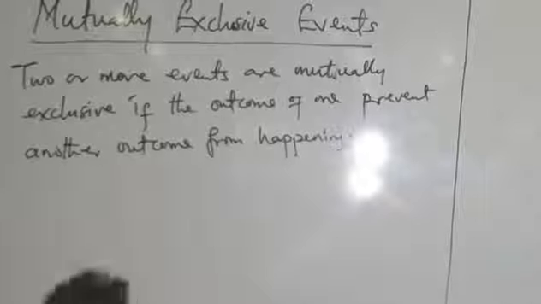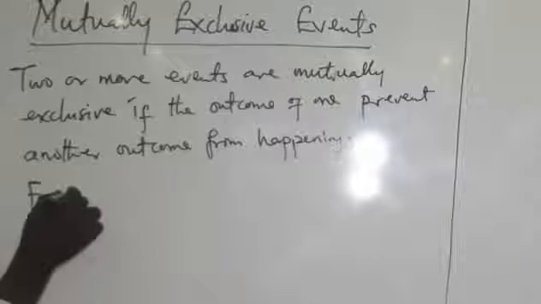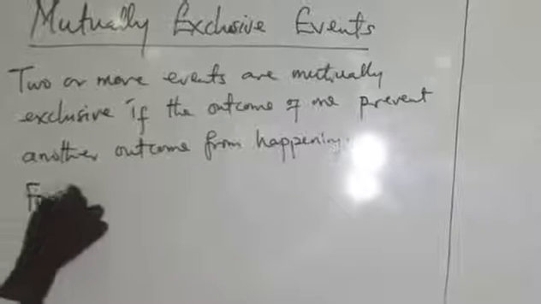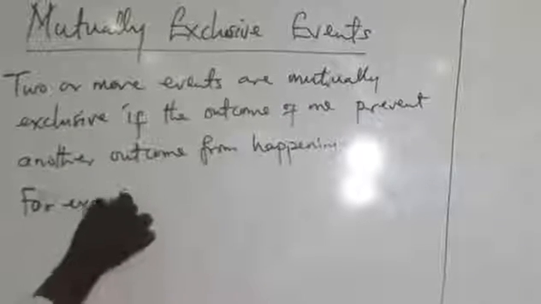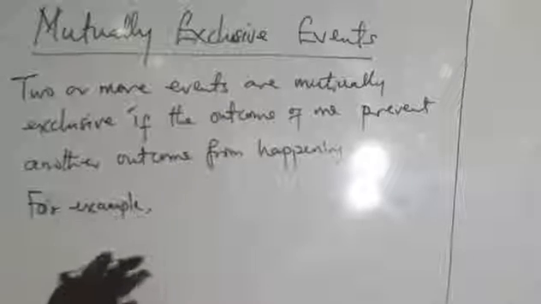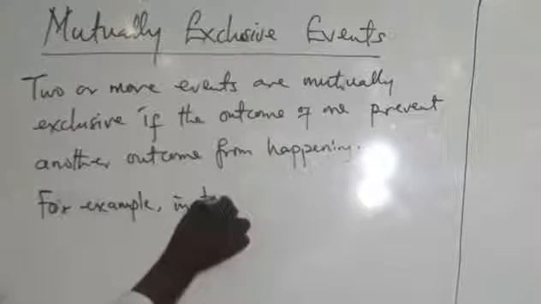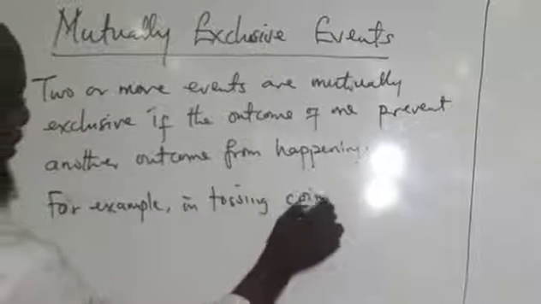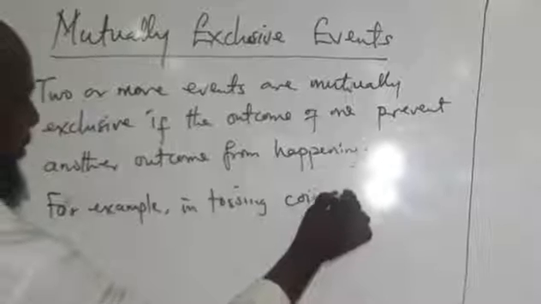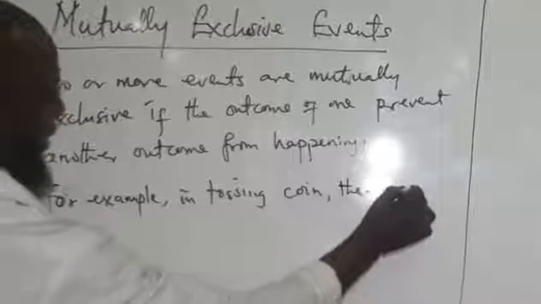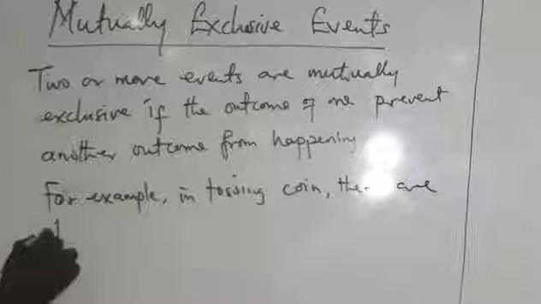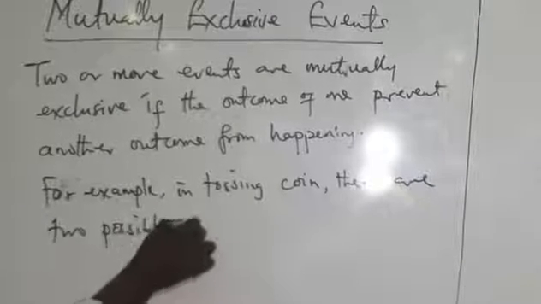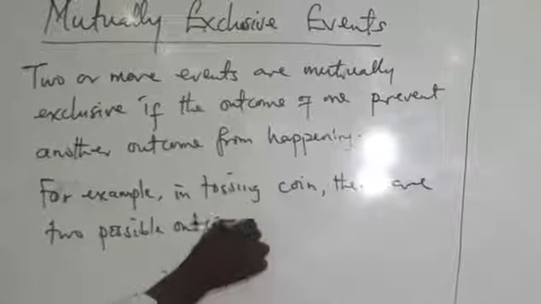For example, in tossing a coin, there are two possible outcomes.